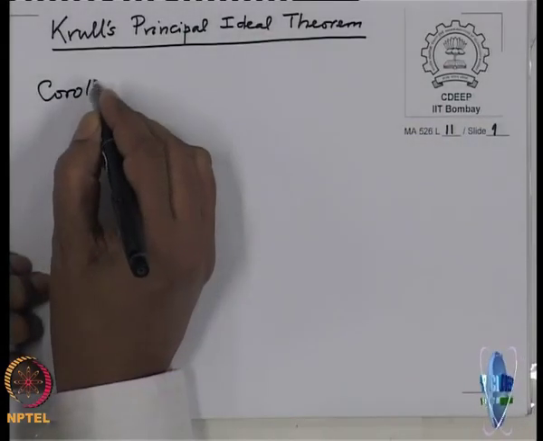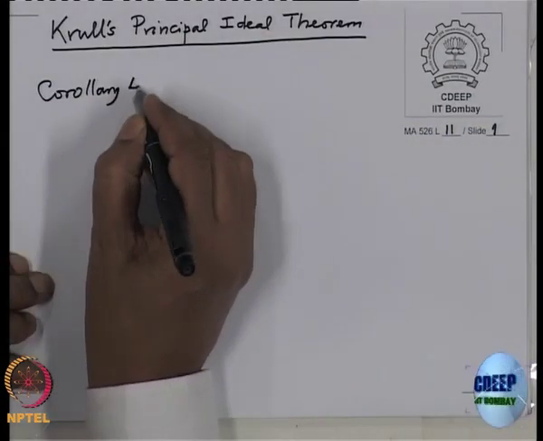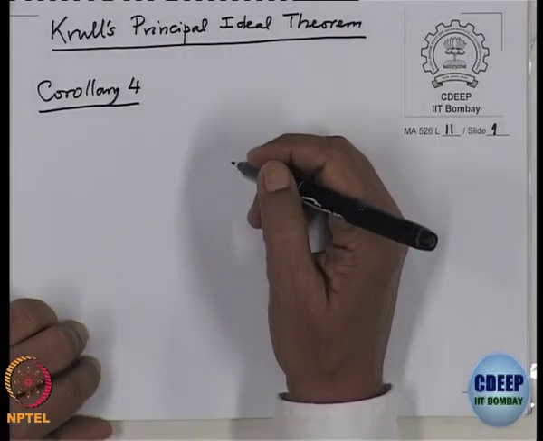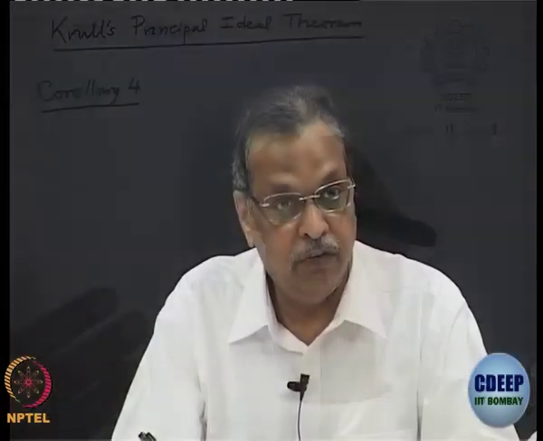So, we have deduced corollary 1, 2, 3. Now, today is corollary 4. Remember, the dimension theorem is for the Noetherian local ring. Three definitions of dimension are equal. One is the supremum definition, the other is the degree of the Hilbert-Samuel polynomial, and the third one is the Chevalley dimension.